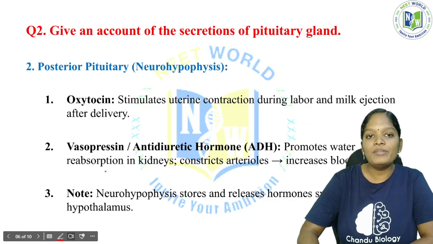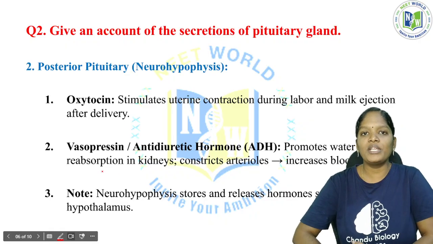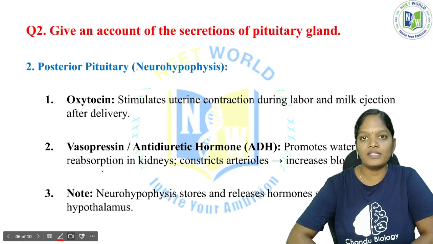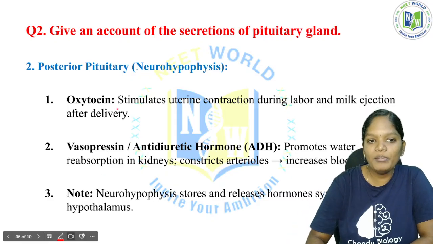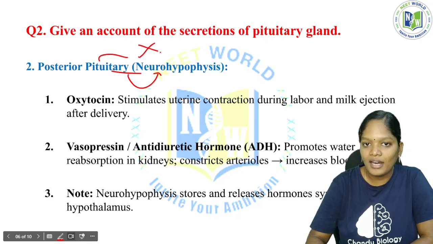Now comes the posterior pituitary, also called the neurohypophysis. It does not synthesize any hormones.